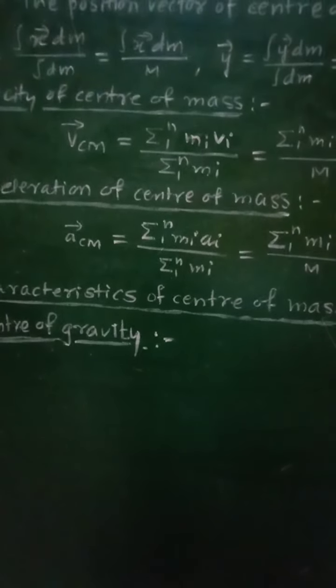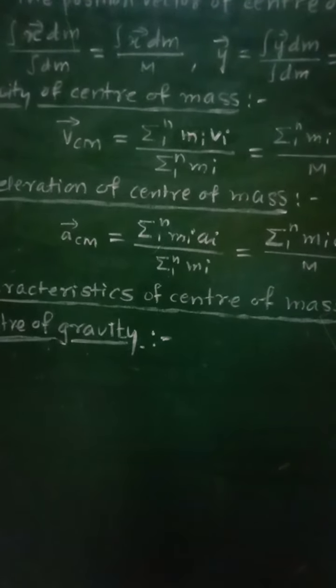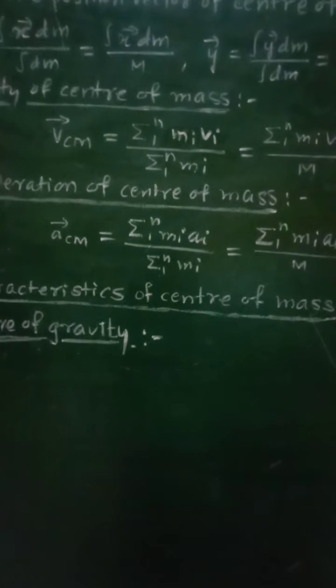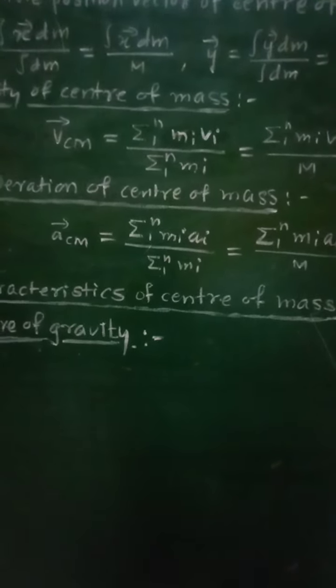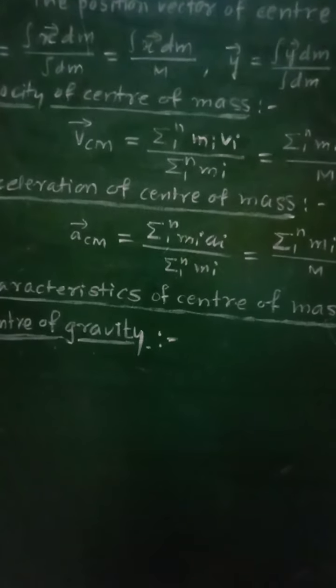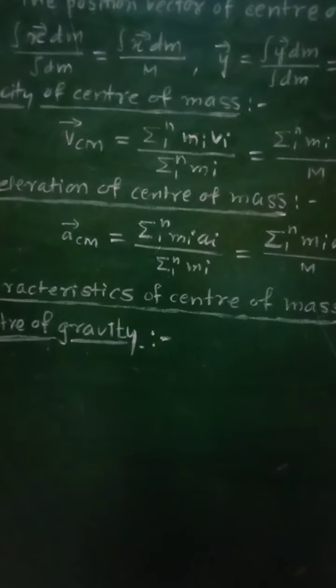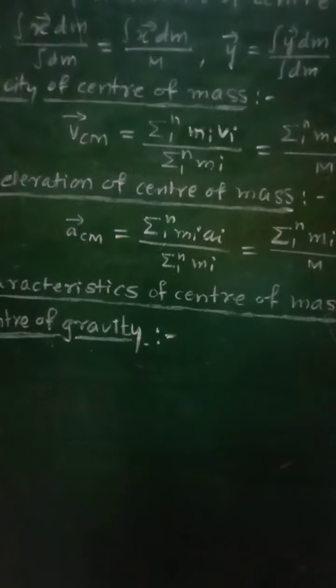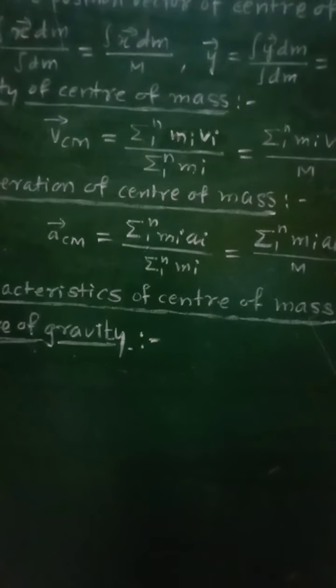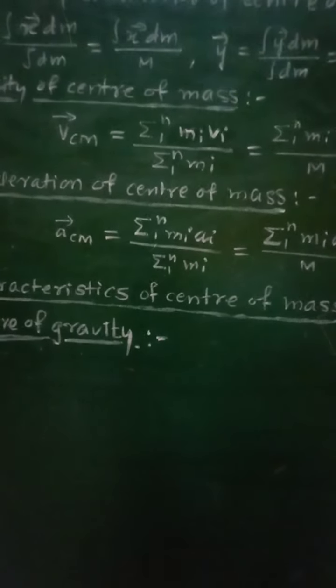Second, center of mass is a location and not a physical quantity.